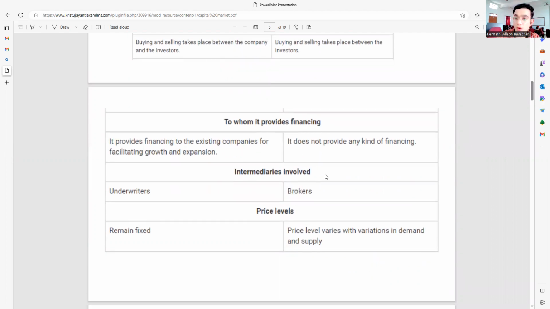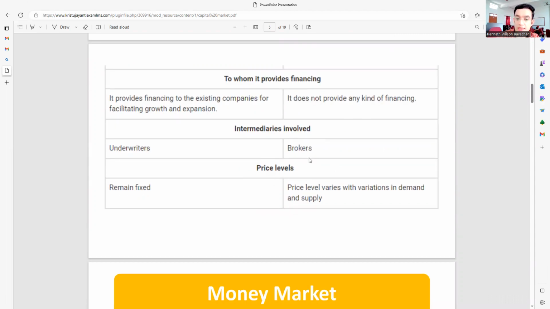Coming to the intermediaries, or the middlemen through which they work: under the primary market, it works through the underwriters, whereas in the secondary market, it is the brokers through which the transactions take place. Coming to the price levels, the price remains fixed in the primary market because it is issued for the first time, whereas in the secondary market, it depends upon variations of demand and supply.